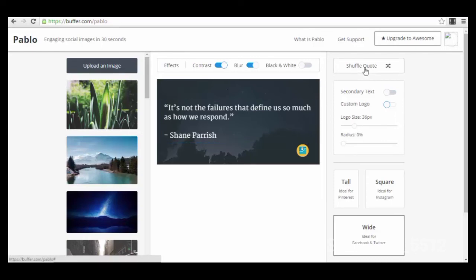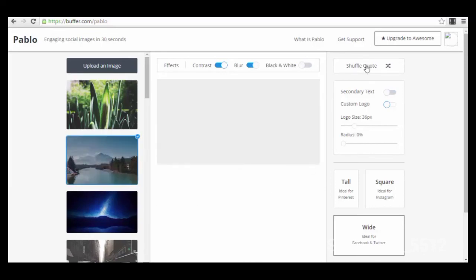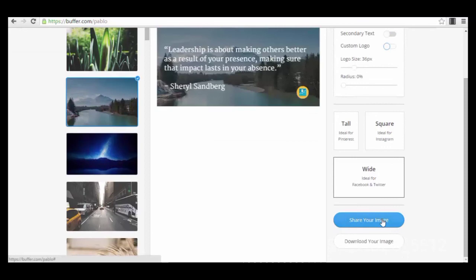And then you have the option. For example, here, this is actually very nice. If you do not like the quote you see here, you can shuffle quotes. It will change your quote, so you don't even have to look for quotes on the internet. You just shuffle the quote, you find the good one for that day. You just select a background, and then you just share your image.